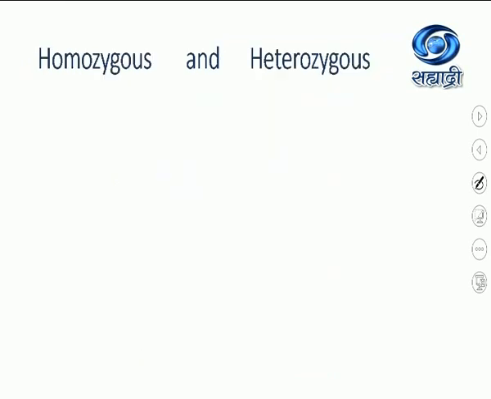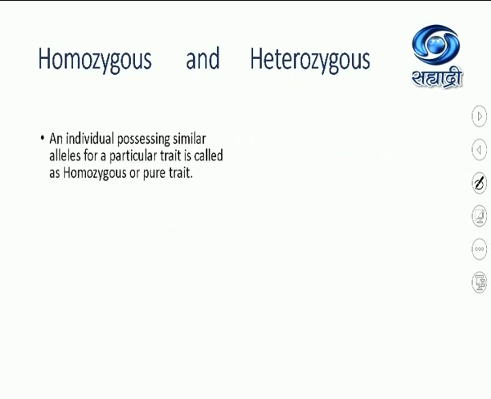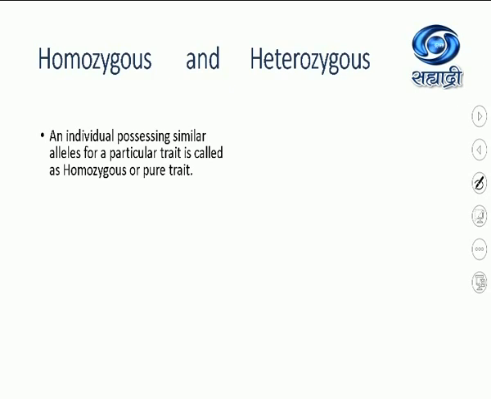Let us now see the concept of homozygous and heterozygous. An individual possessing similar alleles for a particular trait is called homozygous, or a pure trait. For example, we see a tall plant. So capital T, and its allele is also capital T, tall. So this pea plant is having similar alleles, capital T, for the trait height. And they are similar, so it is called homozygous or pure trait.